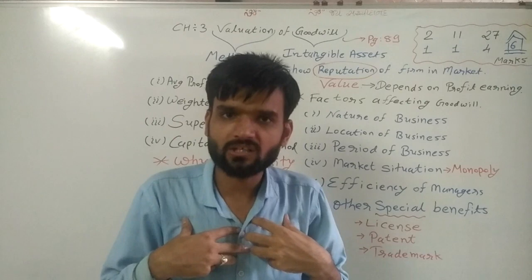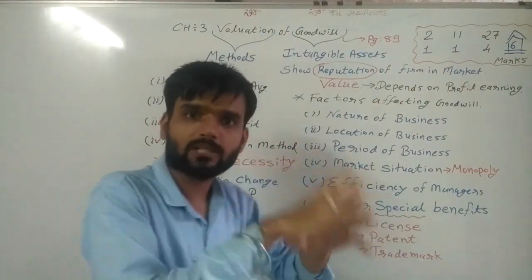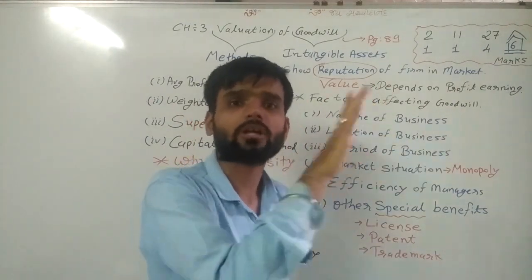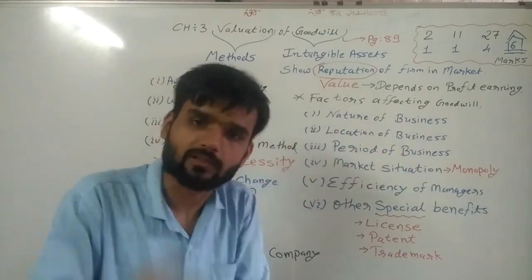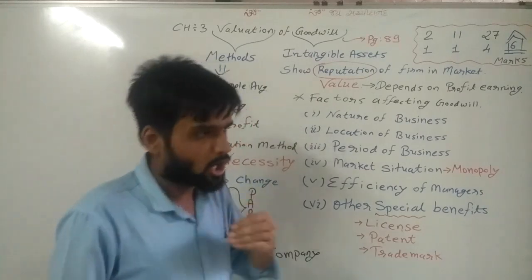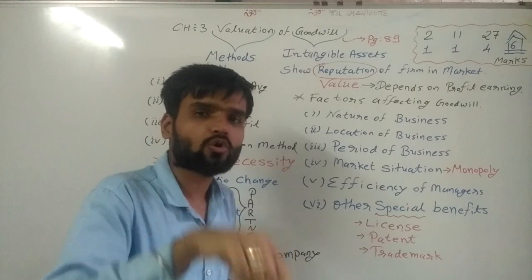If I am teaching, then it depends on the person. If quality products are there, Amul products are there, then it depends on the product. Nature of business. Location, where it is situated. That is also the period of business, from how many years the person is doing business at that place.